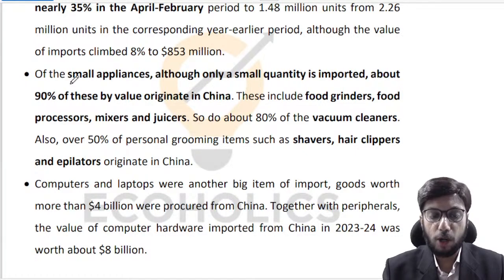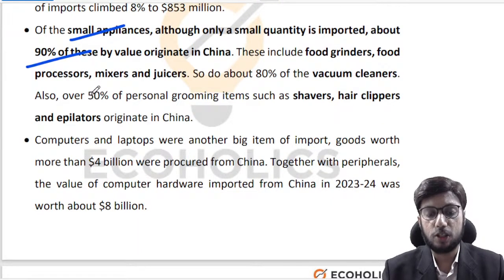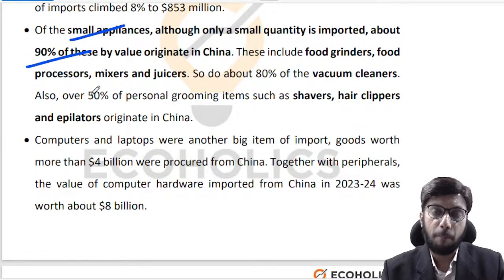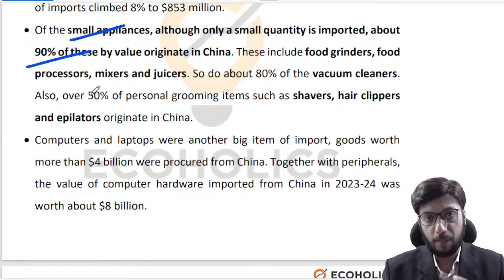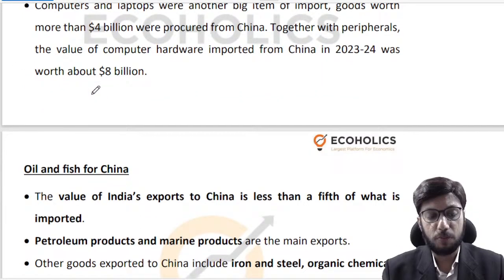There are a lot of small appliances, and you will see that 90% of these appliances are coming from China. Like for example, food grinders, food processors, mixers, juicers, vacuum cleaners, shavers, hair clippers, epilators. A major chunk of these items are being imported from China. Same is the case with computers and laptops, right?